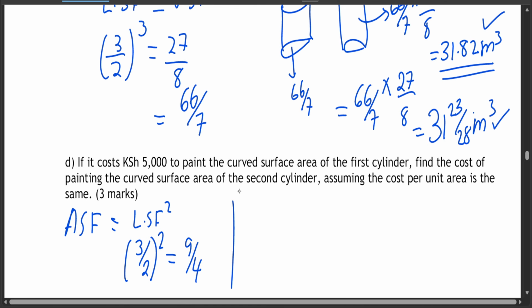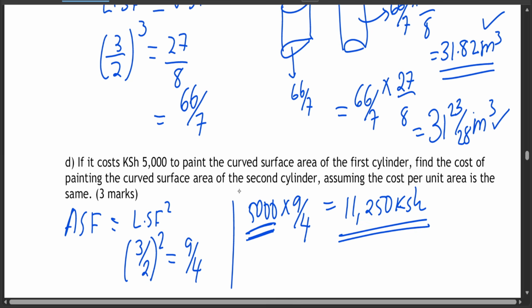Now the first cylinder used 5,000 shillings, so it means that for the area, the second cylinder is going to be 9/4 times larger. So you're just supposed to take 5,000 times 9/4 to give you 11,250 Kenya shillings. Because this is 5,000 and the cost per unit area is just the same. So you just take 5,000 shillings times the area scale factor to give you the amount that he used on the second cylinder, which is this one. So you see, it's very, very easy.